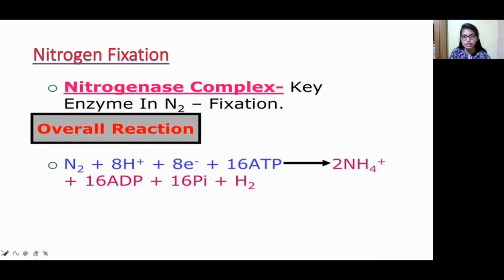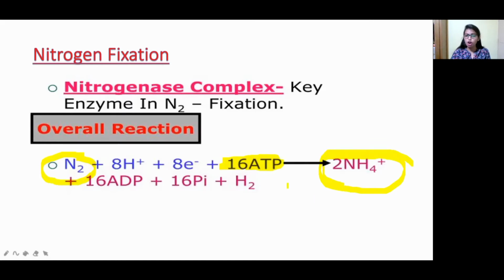So how many ATP is required? See, this is nitrogen which is present in the environment. With the help of 16 ATP molecules, and also 8 protons and 8 electrons involved, this nitrogen is converted into ammonium.